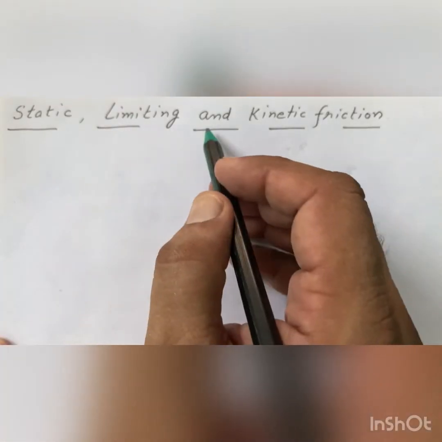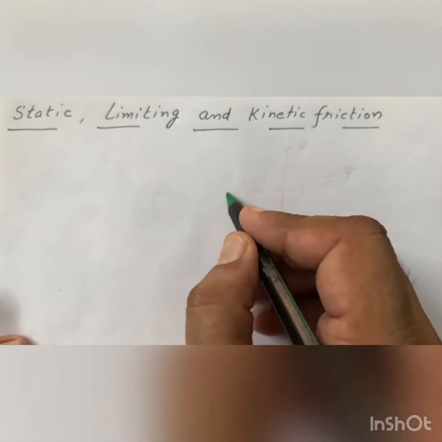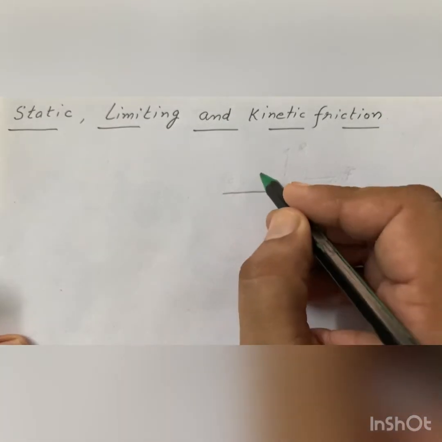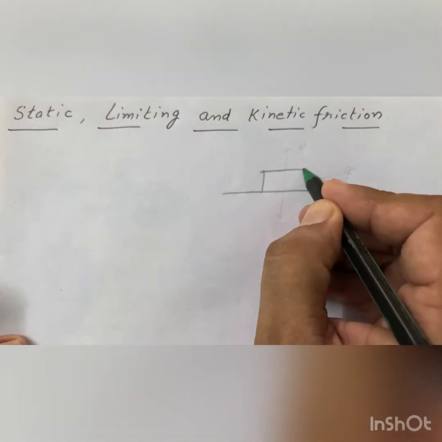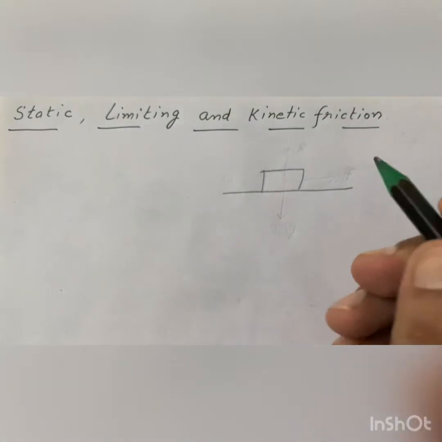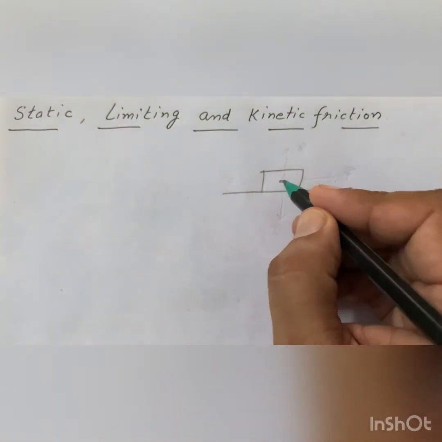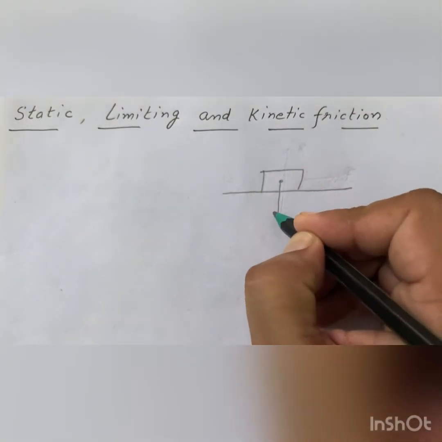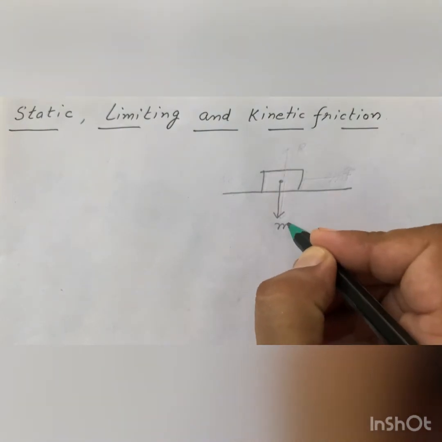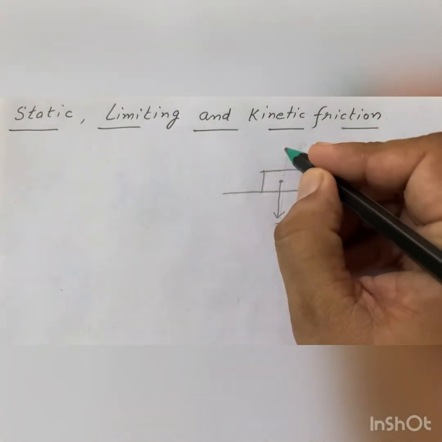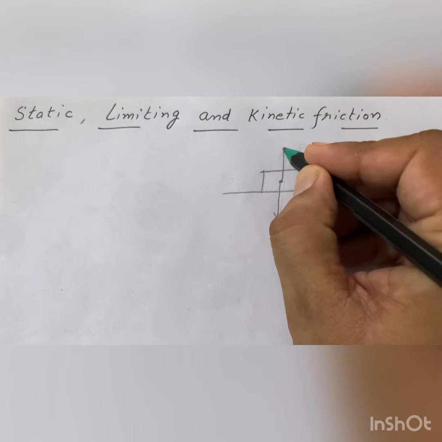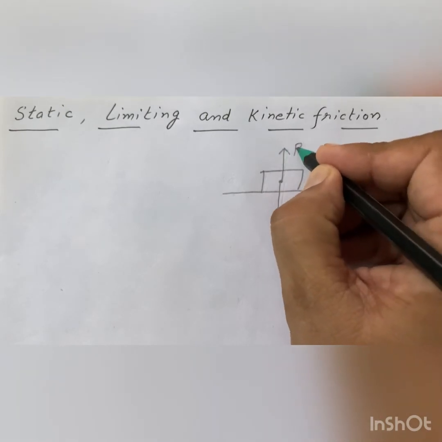Static, limiting and kinetic friction. Suppose a wooden block is placed on the table. The forces acting are the weight of the block acting downward, that is mg, and normal reaction in the up direction.